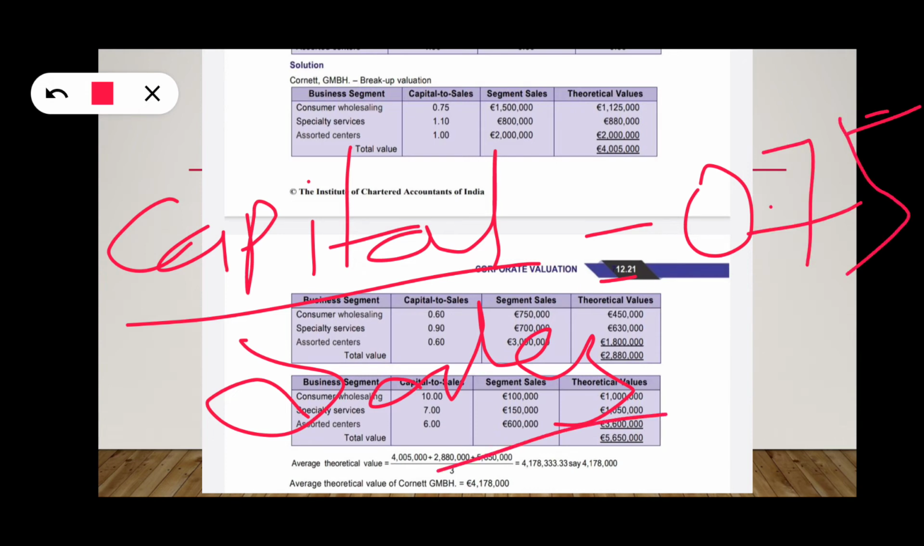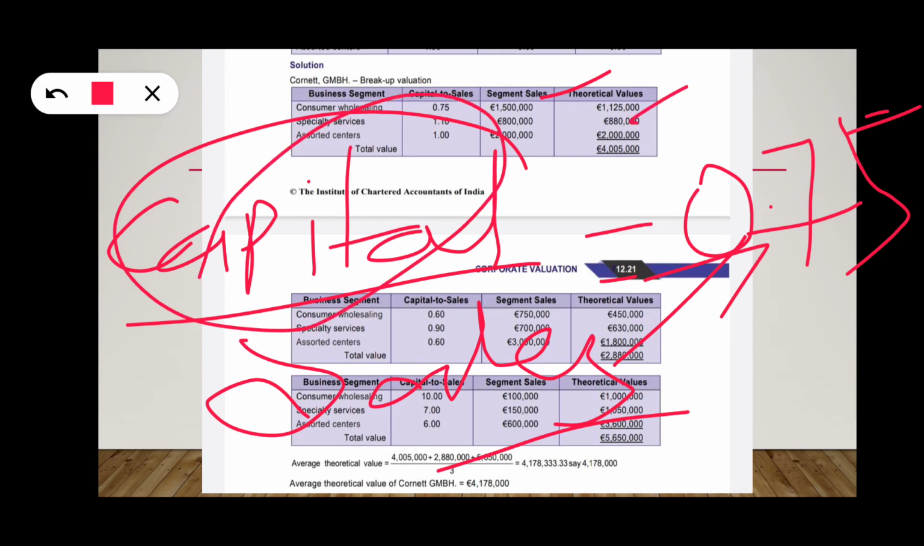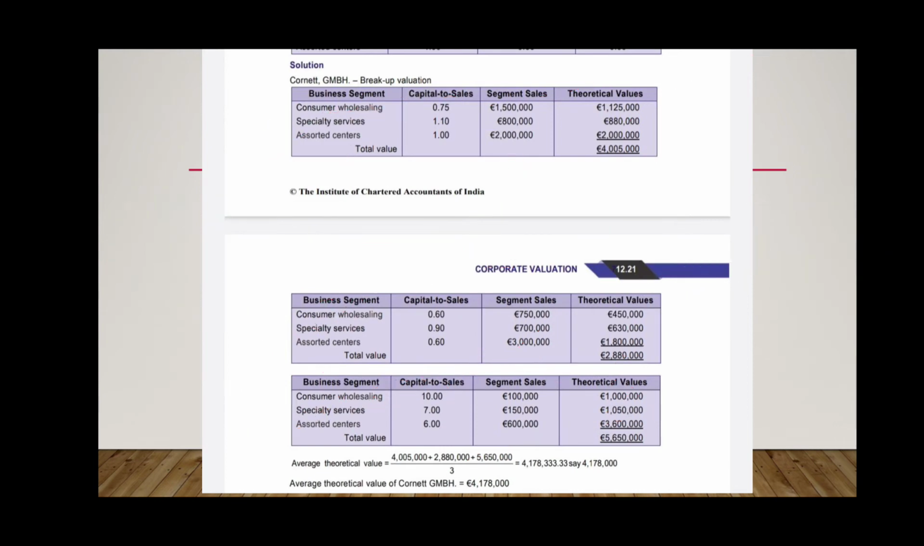First one, we know sales is 150. When we multiply, we get the total capital of this segment. So by using the capital to sales ratio, like 0.75 into 1.5 lakh euros, 1.1 into 8 lakh euros, 1 into 2 crore euros, we get a total of 40 lakhs 5,000. Like this, we do it with capital to sales and segment sales.